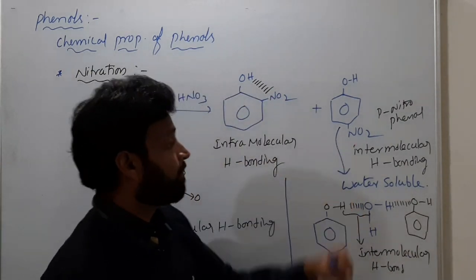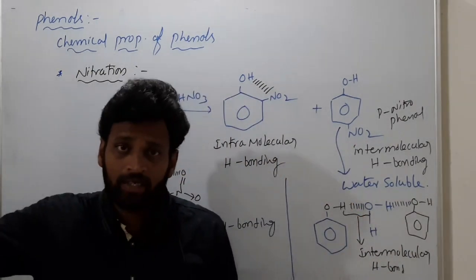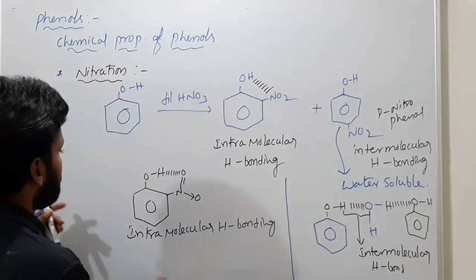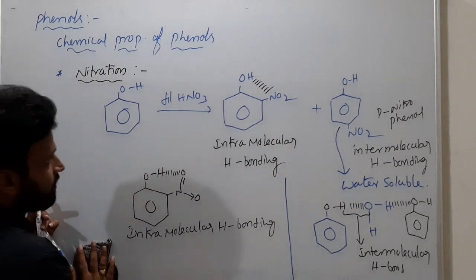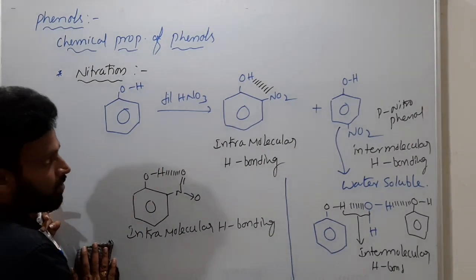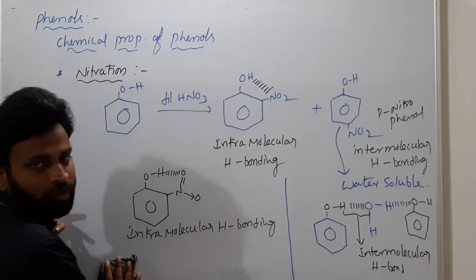So who is soluble? Para-nitro compound is more soluble in water. So got it clearly? Here we are discussing very important things. When phenol reacts with dilute HNO3, you get orthonitrophenol and para-nitrophenol.